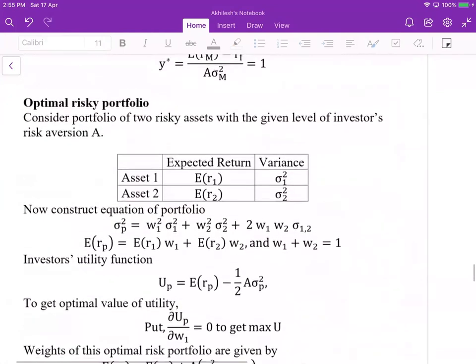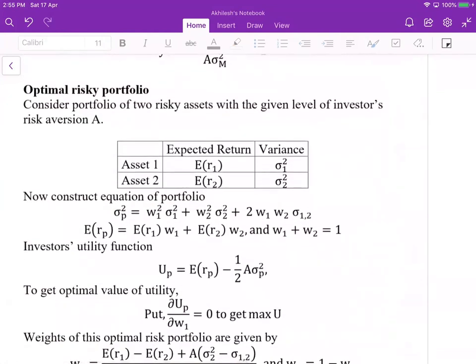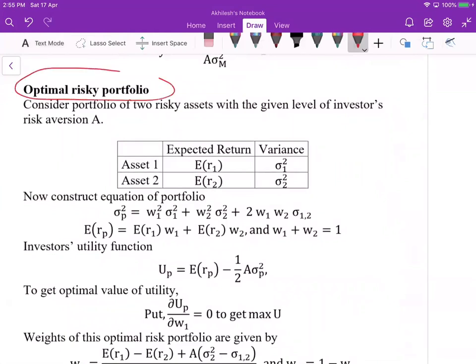Okay, the other one will complete the optimal risky portfolio. Optimal risky portfolio. Consider a portfolio of two risky assets with the given level of investor risk aversion A. You have two risky assets, and the investor risk aversion coefficient is given.